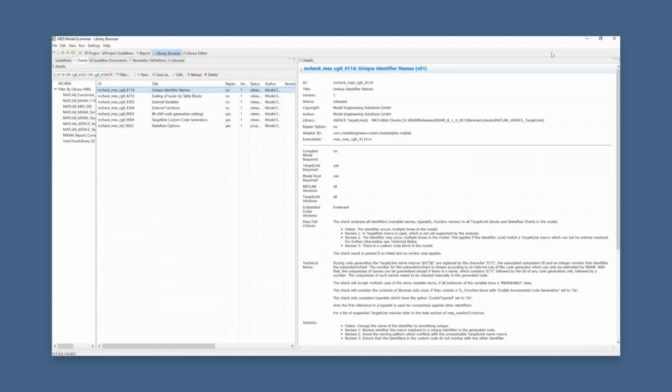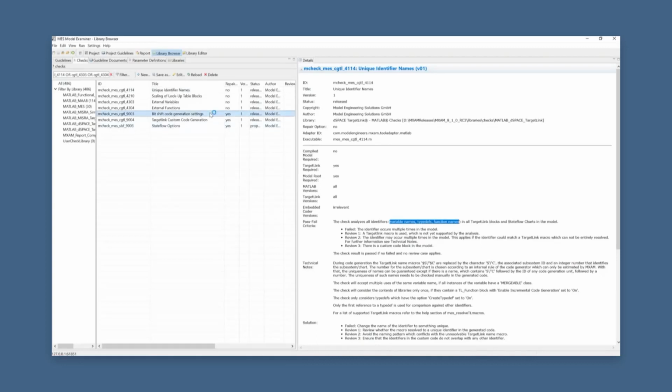So with the general theme of really using coding standards and unique names. This check analyzes all these identifiers like variable names, type definitions, and function names within Targetlink blocks and Targetlink data dictionaries, and then returns a fail finding if there's no unique identifier, and this also leads to MISRA C compliance in the generated code.